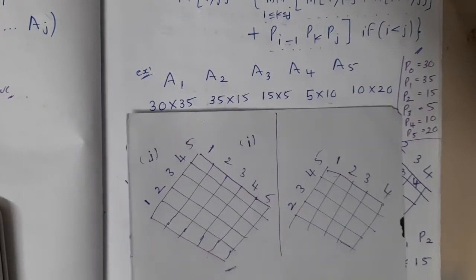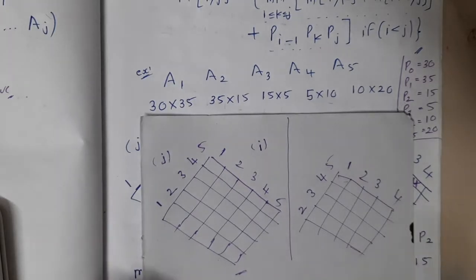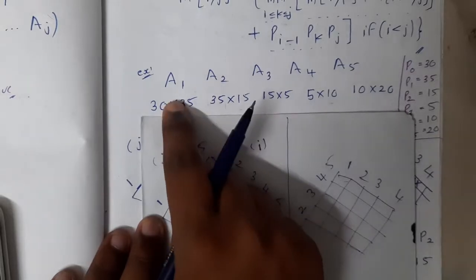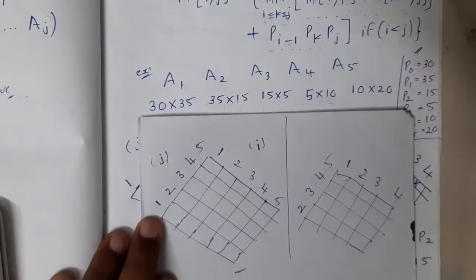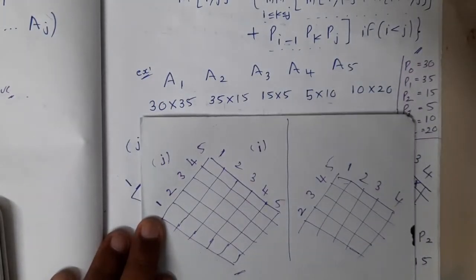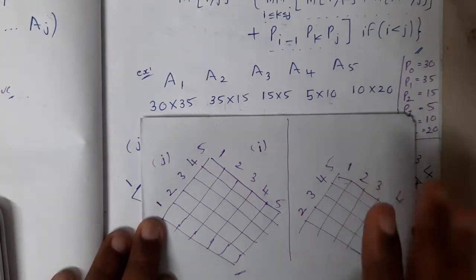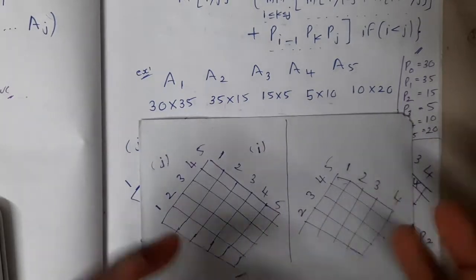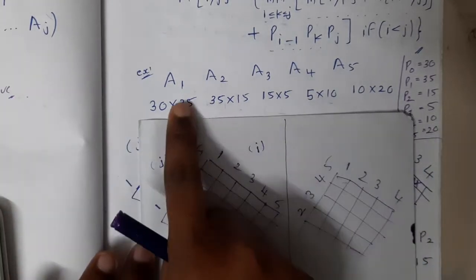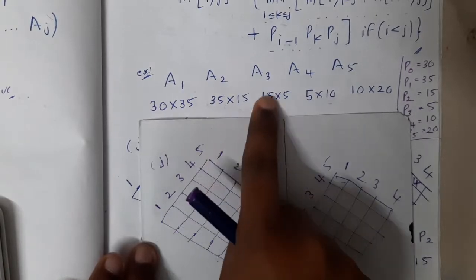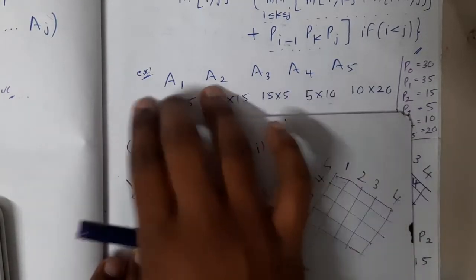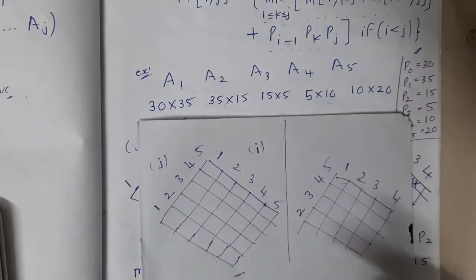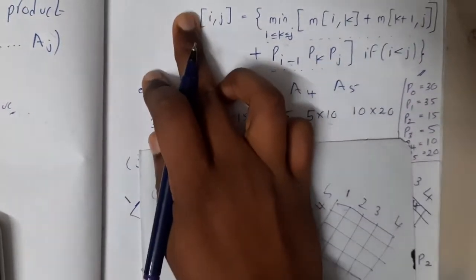Okay, so the first thing you should remember is, if you want to multiply the first matrix with the first matrix, what will you think, guys? Do you need any multiplication? No, right? If A1 is a matrix, you will directly write A1 only. So why would you multiply it with itself? Because our goal is to multiply A1 with A2, A2 with A3, A3 with A4, A4 with A5. So in some order we need to multiply them.